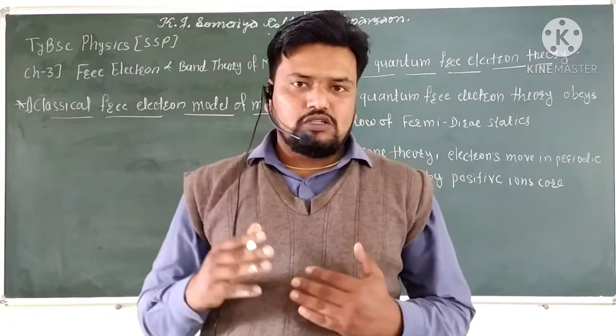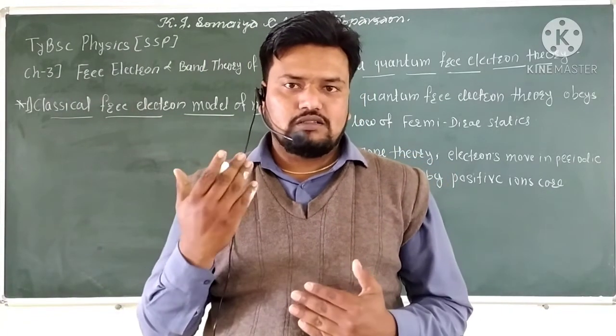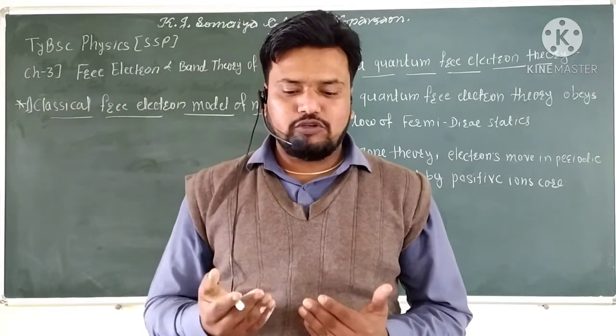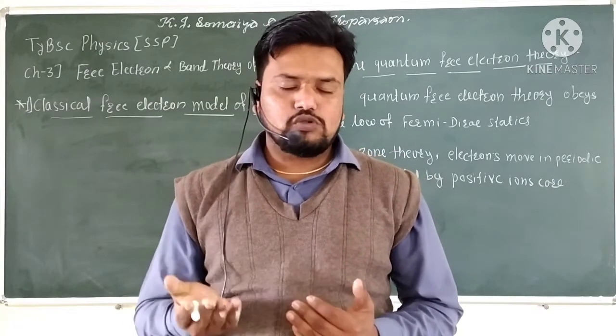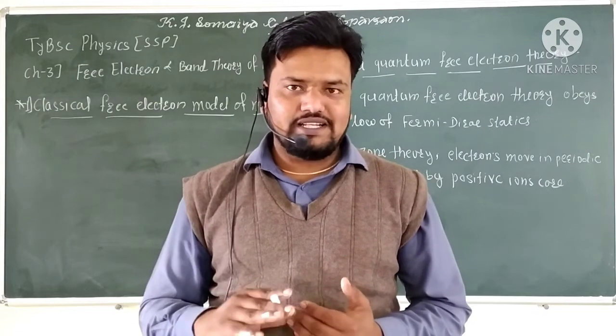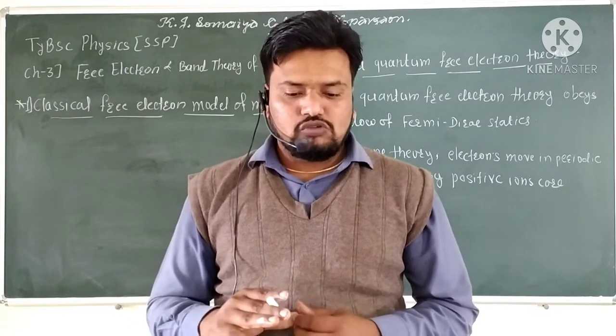Soon after Thomson's discovery of the electron, the scientists P. Drude and Lorentz proposed the classical free electron theory in 1900.